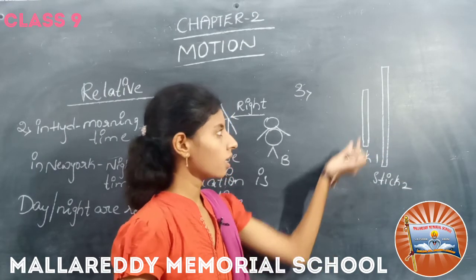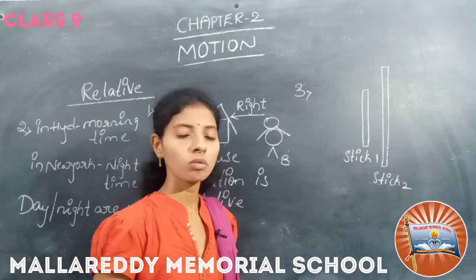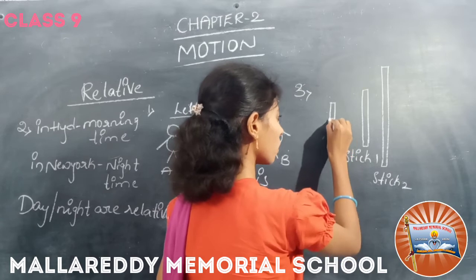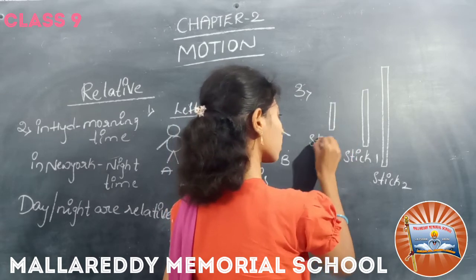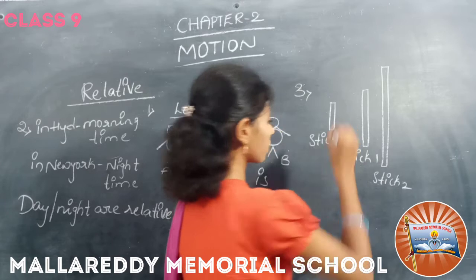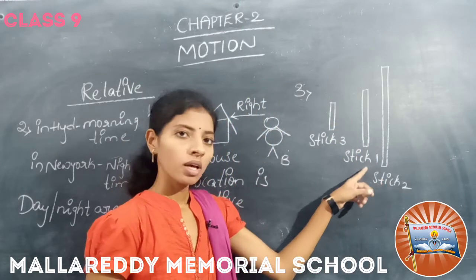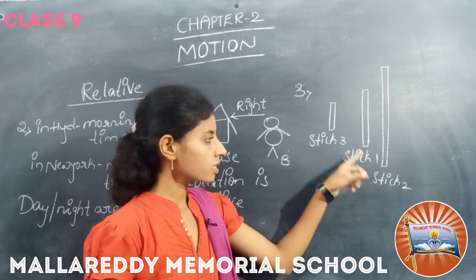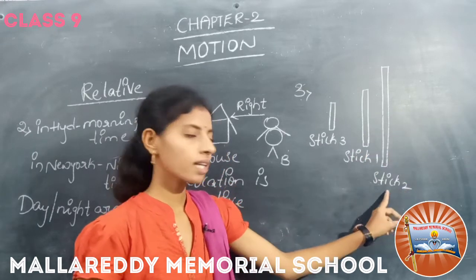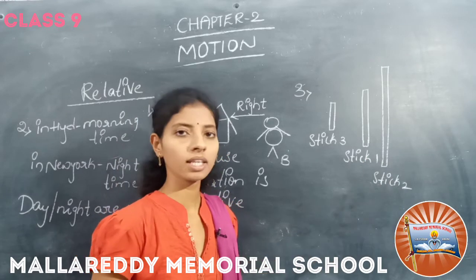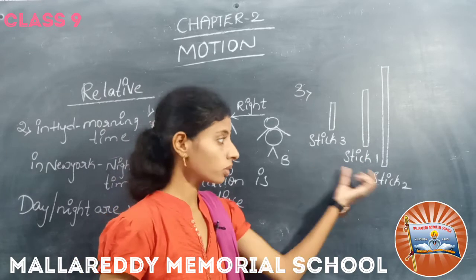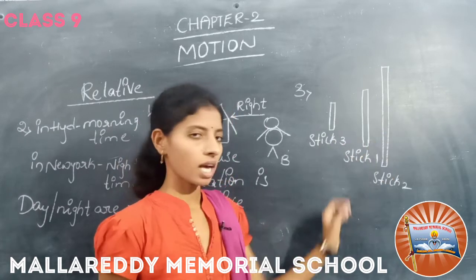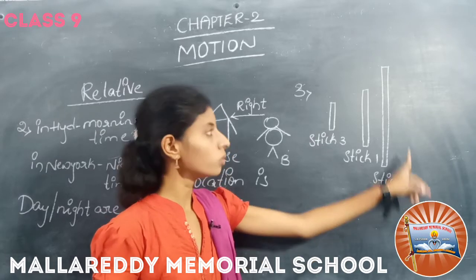If I ask you to make stick 1 larger, you keep a shorter stick beside stick 1. This is stick 3. Now stick 1 is larger than stick 3 and shorter than stick 2. Which is correct here? Both are correct. According to stick 3, stick 1 is larger, and according to stick 2, stick 1 is shorter.